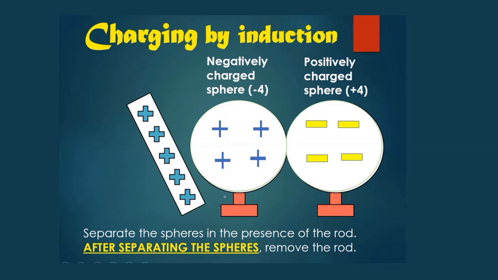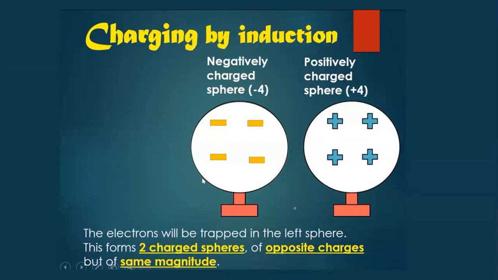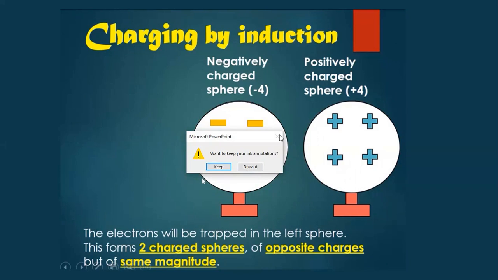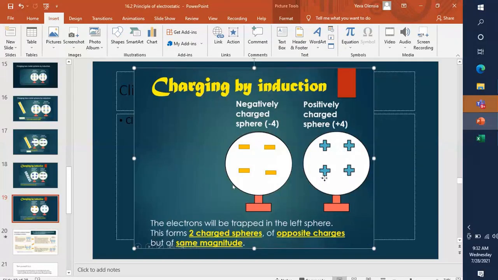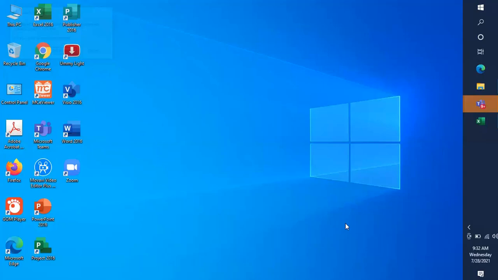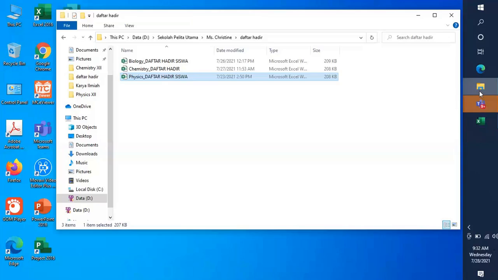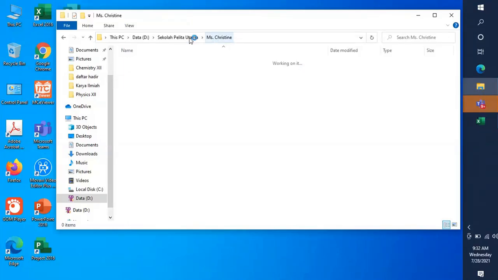And then after removing the rod, this is positive and this is negative. That's why after removing the rod, right?